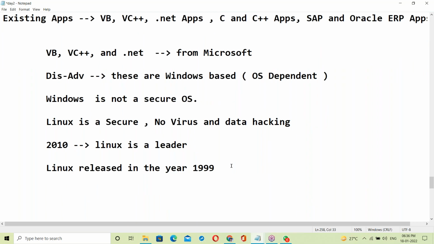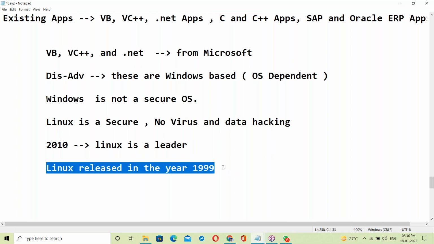My first career was embedded Linux, embedded C programming. Before Linux, Unix was already there. Linux is a modified version of Unix, which is a secure OS.